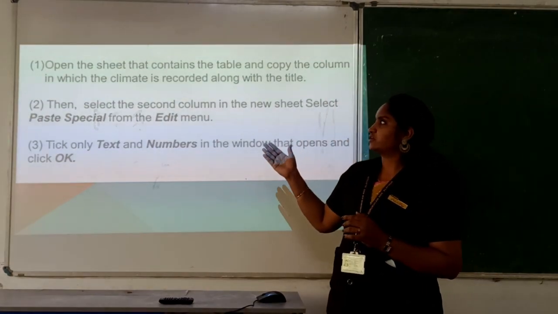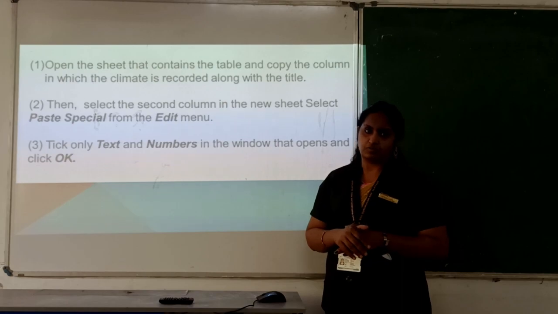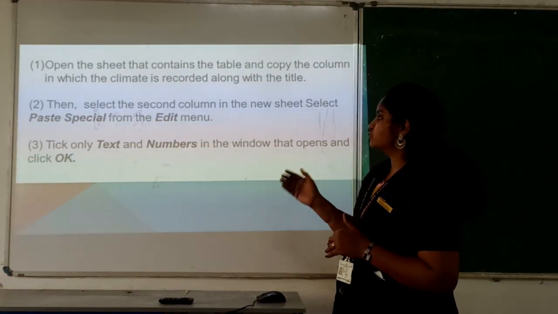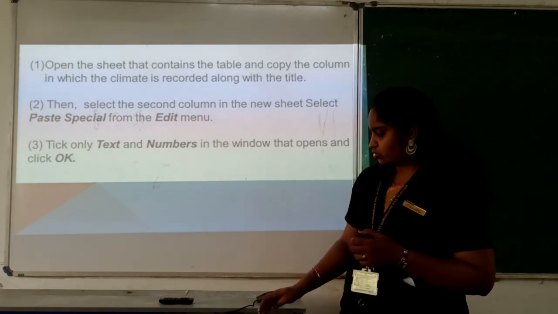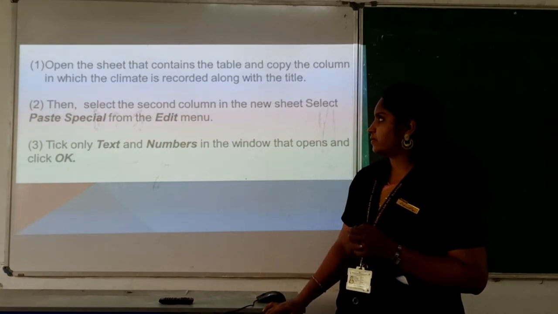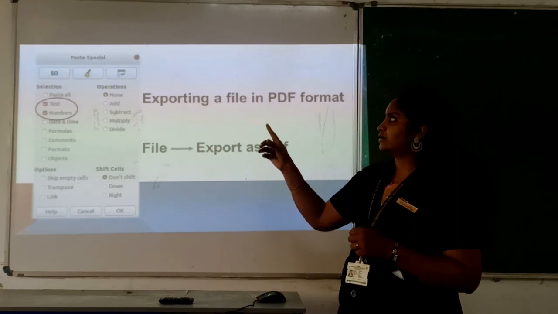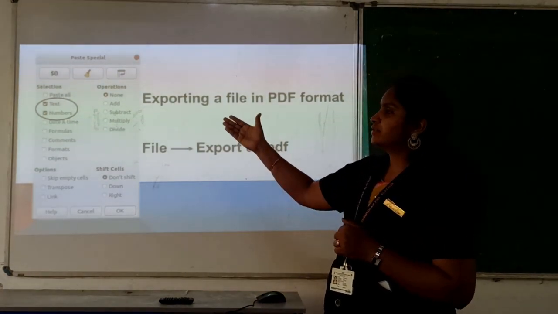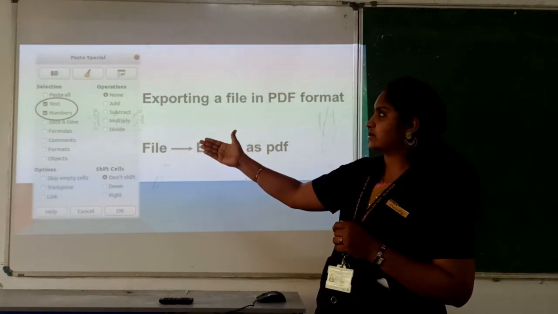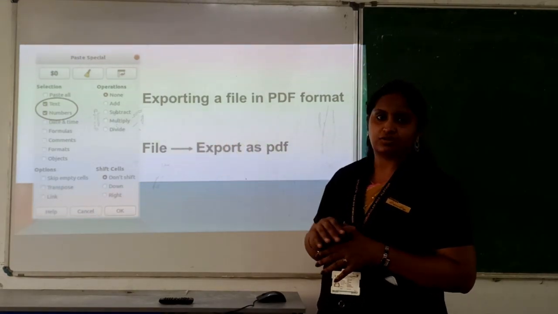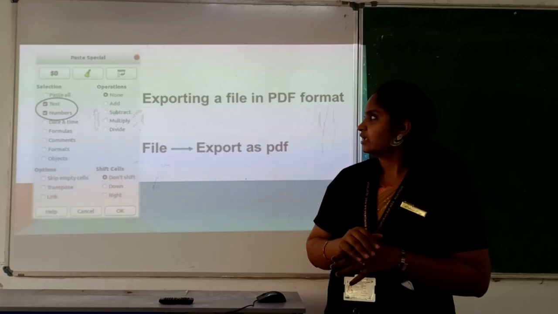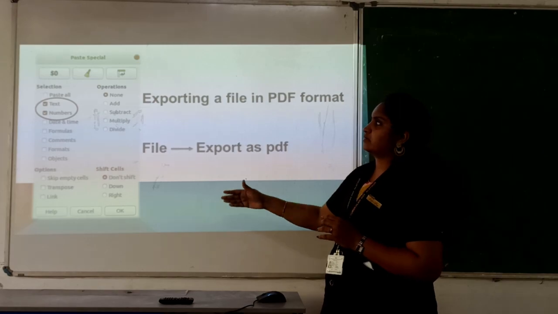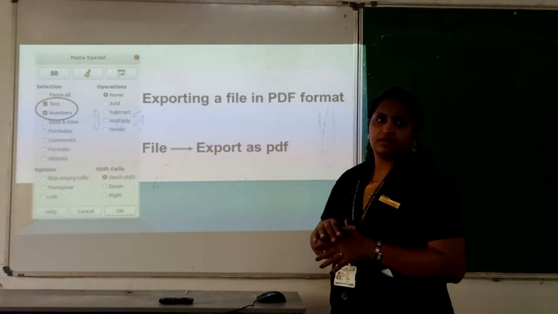So we have an option, paste special, in the edit menu. Select a particular section and you can use that option. After selecting paste special, you will get a box. In this you can select what contents you want: text, numbers, equations, formulas, like that. Choose the content, click OK and copy, and after that paste.